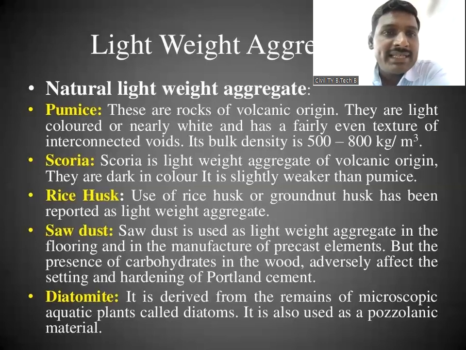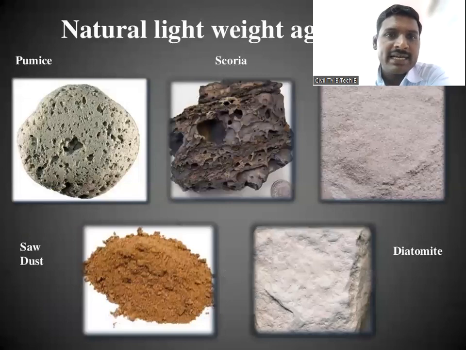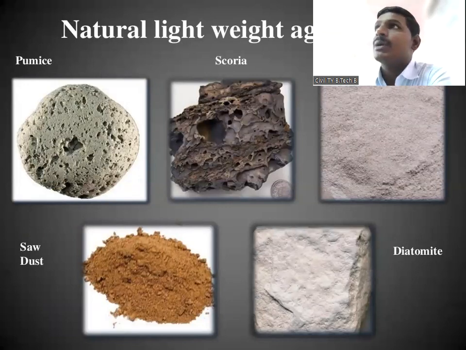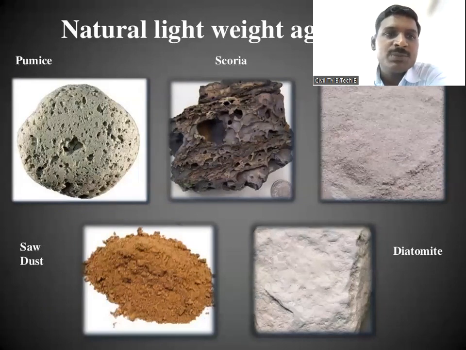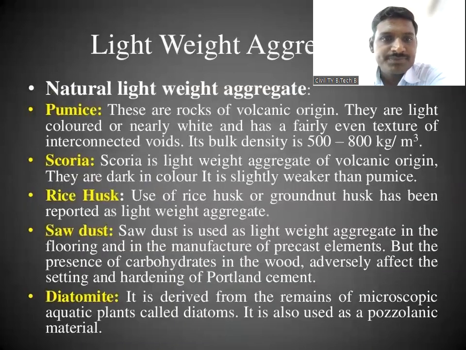So the second natural lightweight aggregate is scoria. Scoria is a lightweight aggregate of volcanic origin, and it is dark in color. It is slightly weaker than pumice. If you see here, the second rock in the picture, scoria has a dark color, and as compared to pumice, its weight is less.